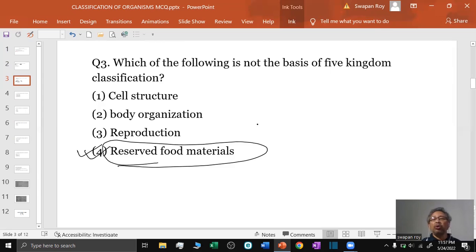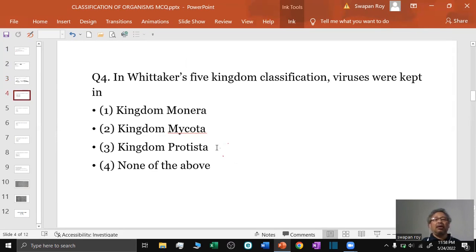One important basis of the classification of the five kingdom system is the evolutionary relationship. Next question. In Whittaker's five kingdom classification, where were viruses kept? The viruses have not got any of the kingdoms.